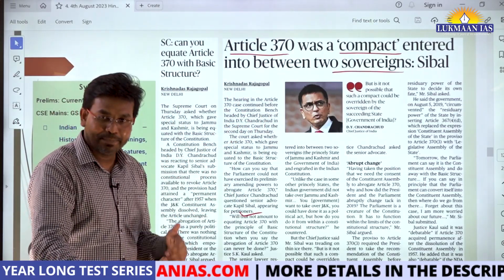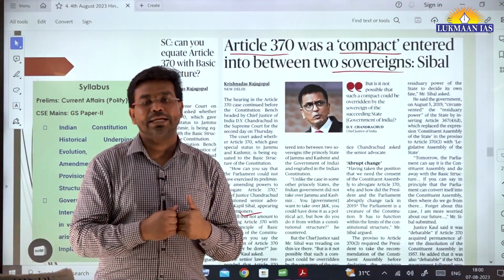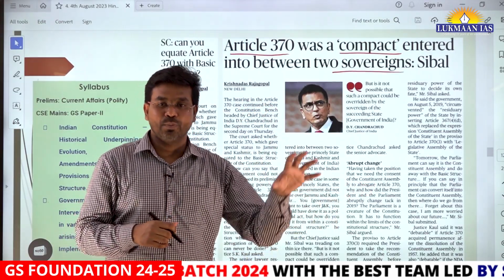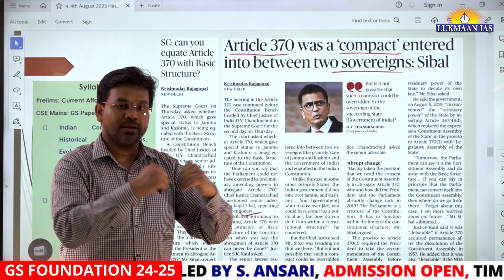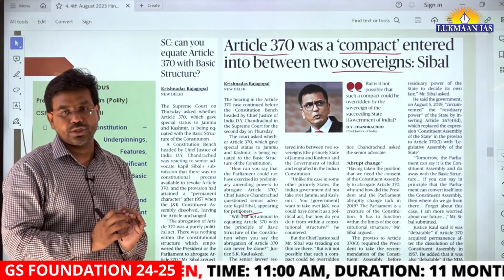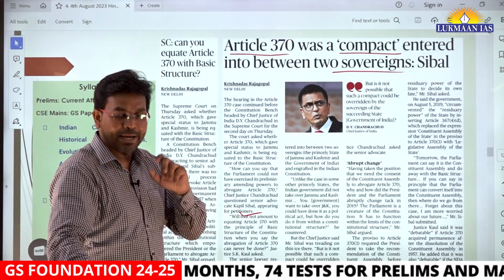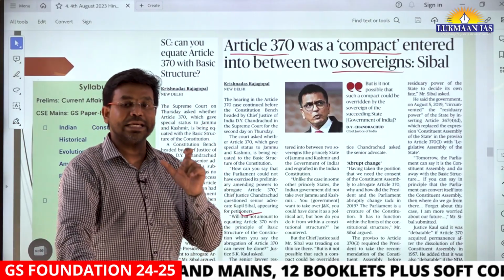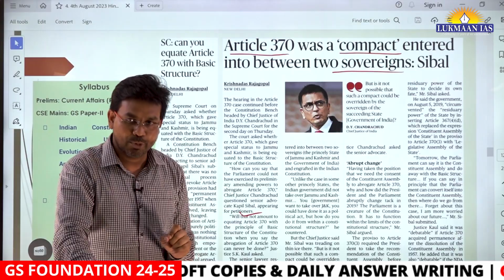So Mr. Kapil Sibal has said that this Article 370 was a compact, a kind of agreement that was signed between two sovereigns. Sovereigns means Jammu and Kashmir was a sovereign, a princely state, and the Government of India was a sovereign. So it was signed by two sovereign states, and now the Parliament of India is a creature of the Constitution itself. It should not have acted in this manner. Kapil Sibal said it should not have acted in this manner by abrogating Article 370, because there was a provision that they should look into the concerns of the Constituent Assembly of the state of Jammu and Kashmir.